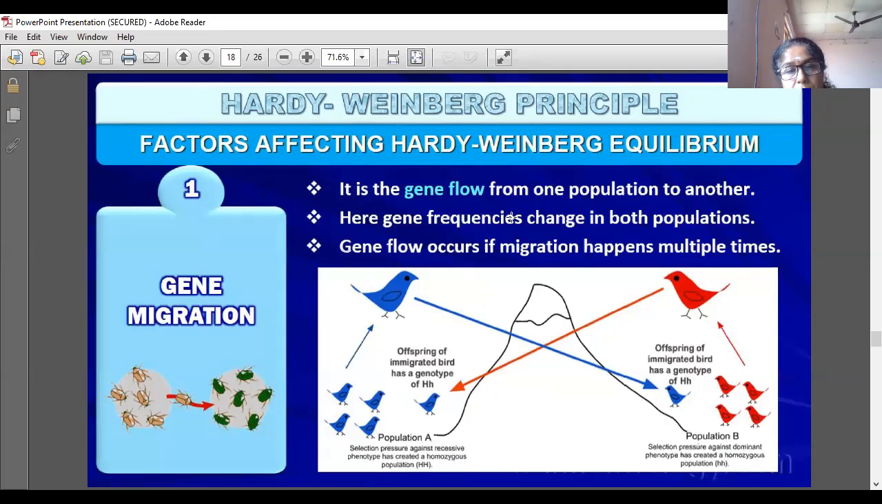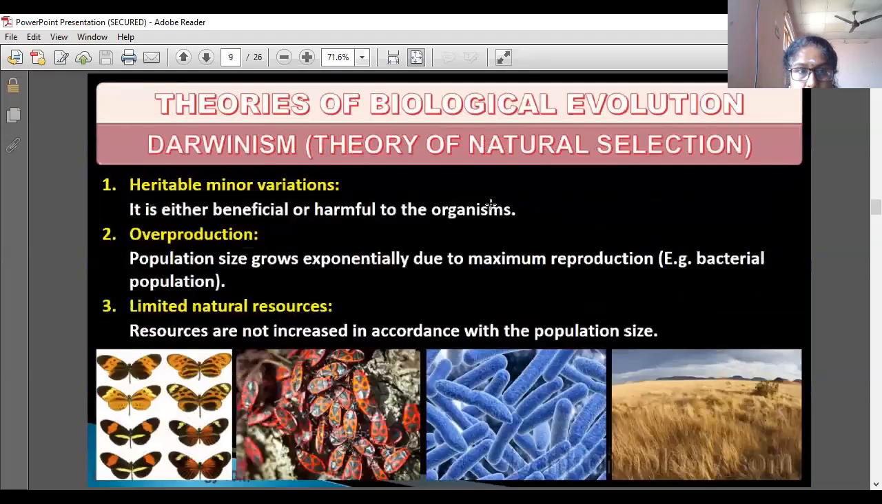Factors affecting Hardy-Weinberg equilibrium we will learn in the next session. We are not going to that topic today.